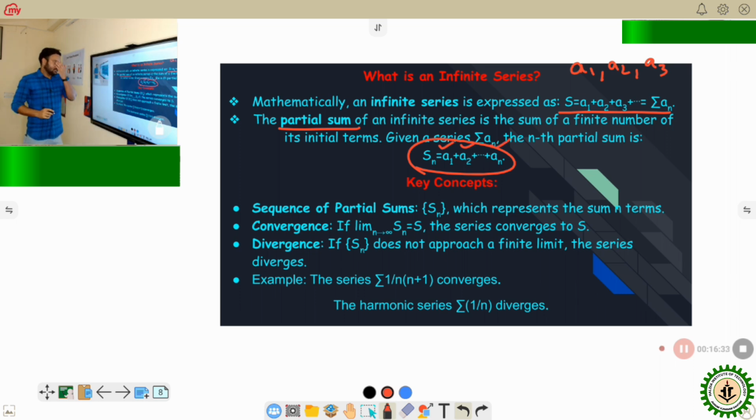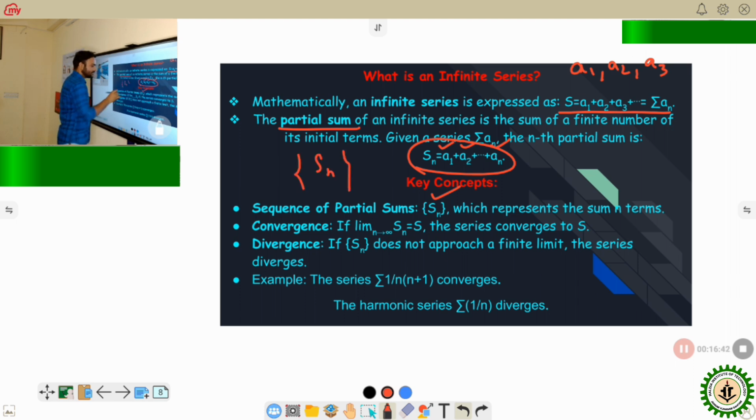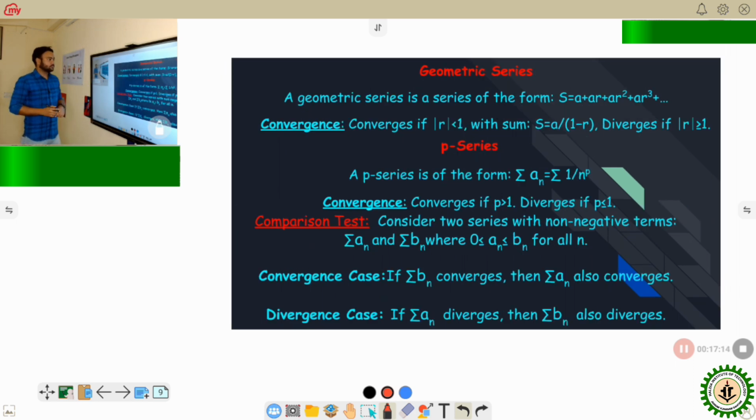Okay. Now the sequence Sn is called the sequence of partial sums. If the limit as n tends to infinity of Sn is finite, say S, then the series will be a convergent series and converges to that limit S. Now, if Sn does not approach a finite limit, or it gives some infinite or minus infinite value, then it will be a divergent series. Okay. So these are some basic series.